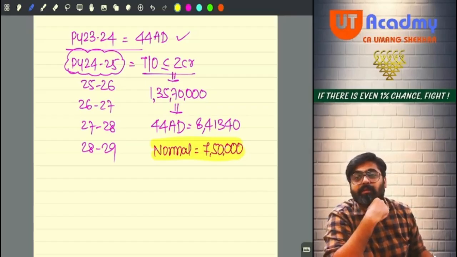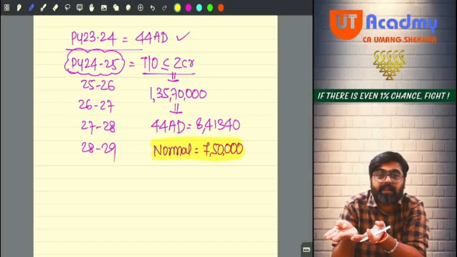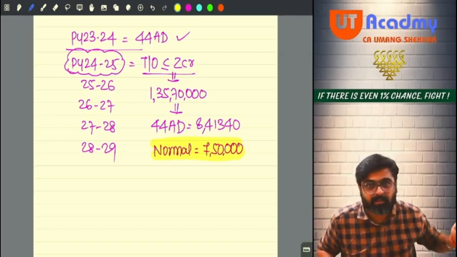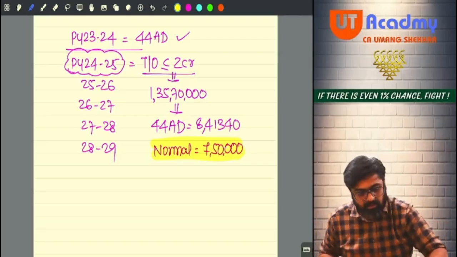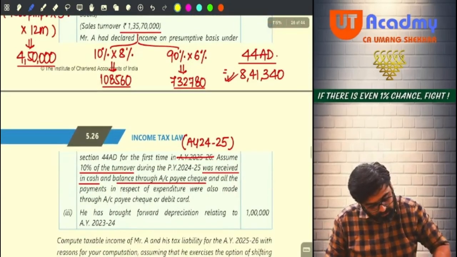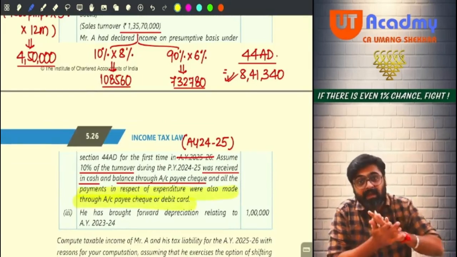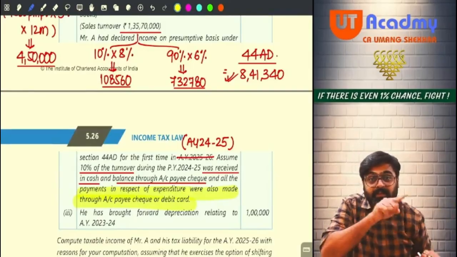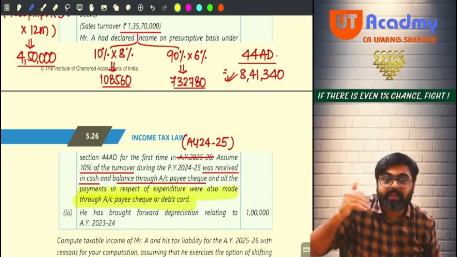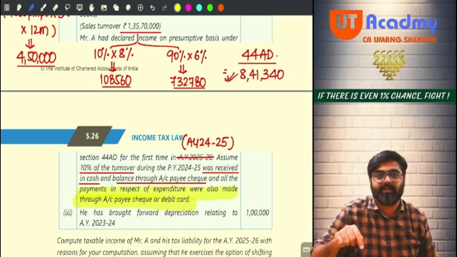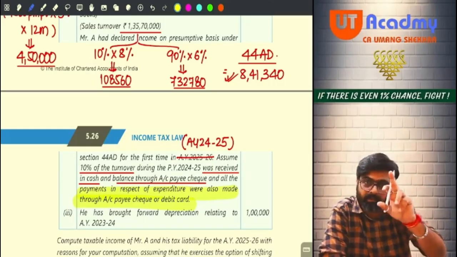That 10 crore limit will not be applicable for you. Why, sir? Because this year, out of your turnover, 10% you are receiving in cash. That is more than 5%. Forget about the payments. All the payments you are doing by way of prescribed modes. See, it is given in the question also. All the payments you are doing by account payee cheque. Can you see? So even if you are making all the payments by account payee cheque, since this year more than 5% of your receipts are in cash, the 10 crore limit of tax audit will not be applicable. For you, the tax audit limit will be 1 crore only.